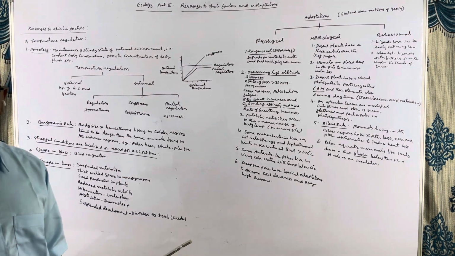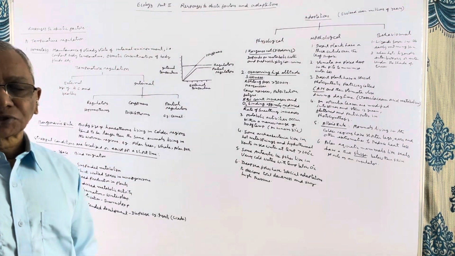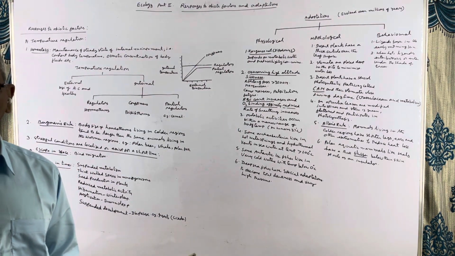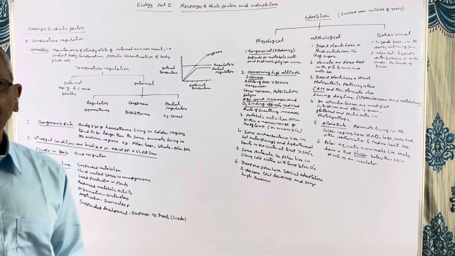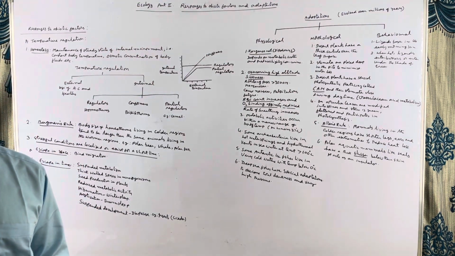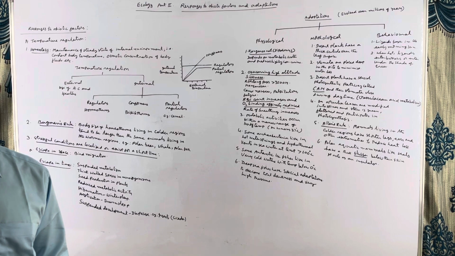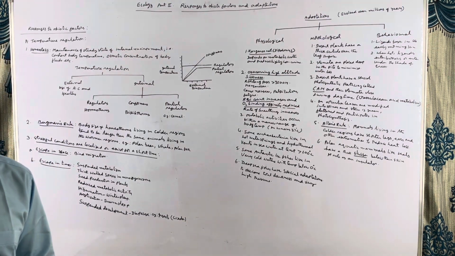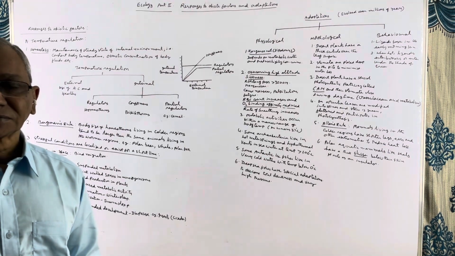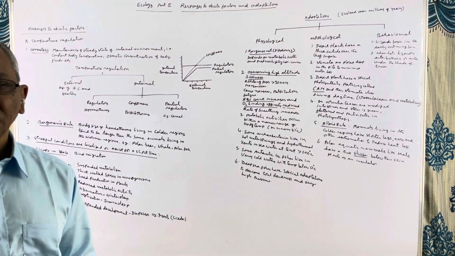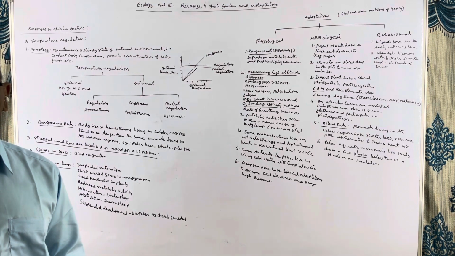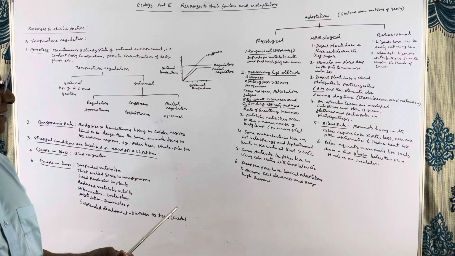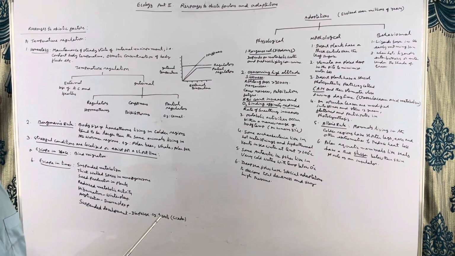Then, the polar aquatic animals have another type of adaptation. The polar aquatic animals like whales and dolphins, what do they do? They have a thick fatty layer underneath their skin. This fatty layer is known as blubber. Blubber is a bad conductor of heat and it prevents loss of body heat. So they can survive in freezing waters in the polar regions. So in this way, animals have various morphological adaptations.